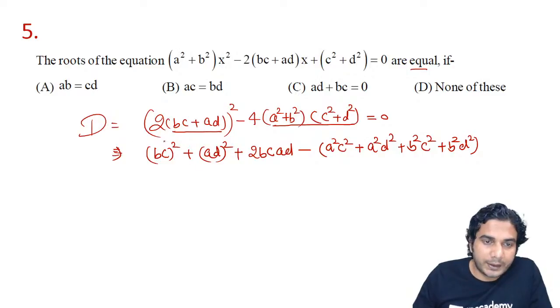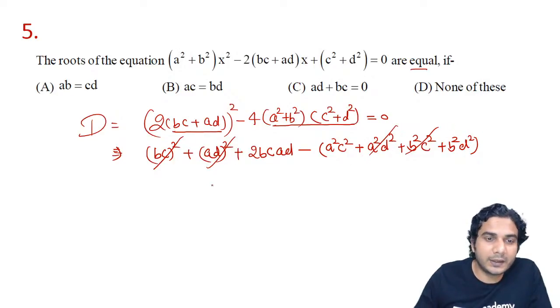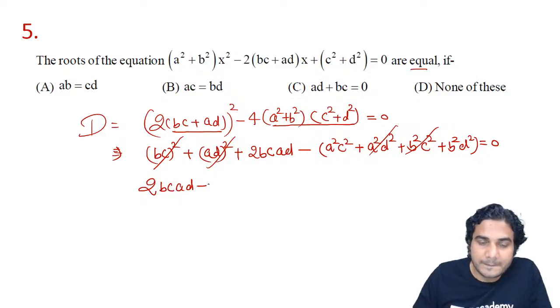So if I open it, I can see BC square and BC square, AD square and AD square will get cancelled. So now whatever are the remaining terms, let's write those terms. We'll get 2BCAD minus (AC) the whole square minus (BD) the whole square.